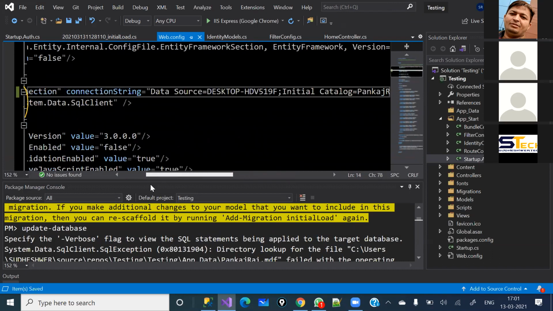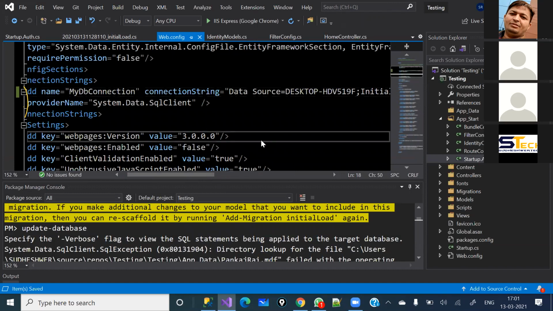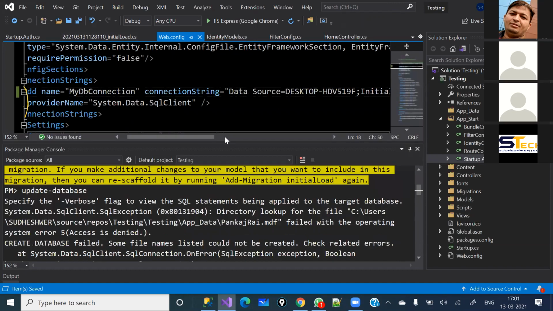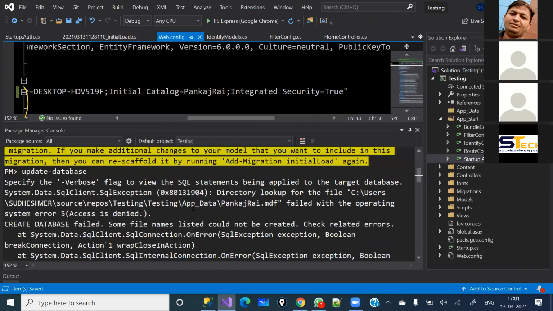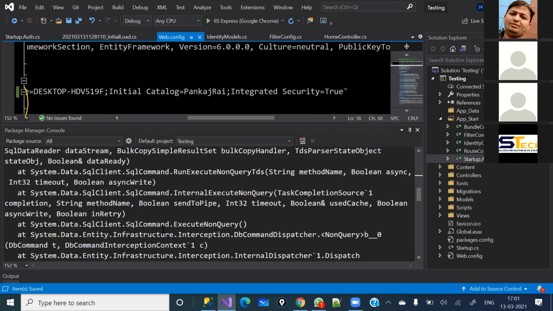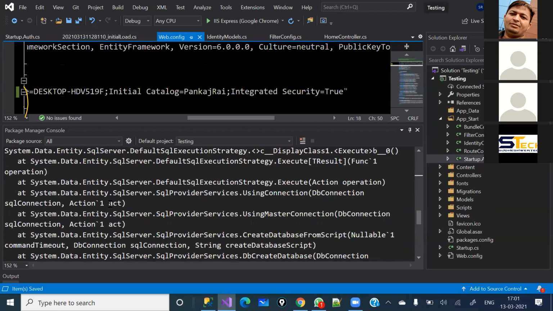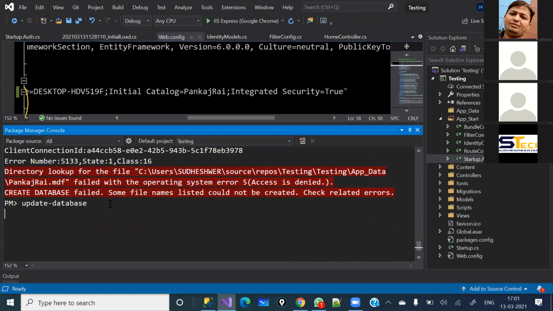Oh, I think it should work. So no. You'll have to mention your database name instead of attached DB, which is for local DB. You have to put a connection string which is compatible with SQL Server. Yeah, I think I have given all the connection string in a correct way. I don't think there is a problem. Let me try. If it will not work, definitely I'll follow your instruction. So yeah, it will not work. It will not. Okay, no problem. Let's try.